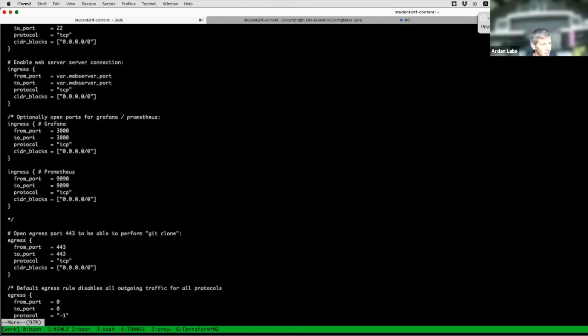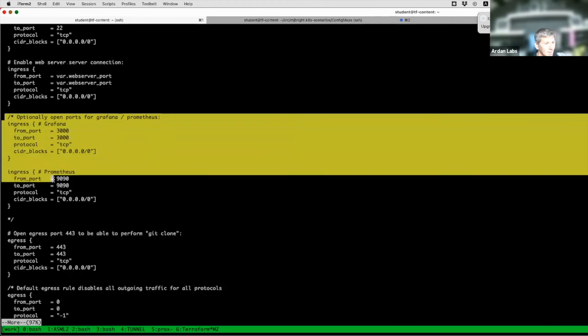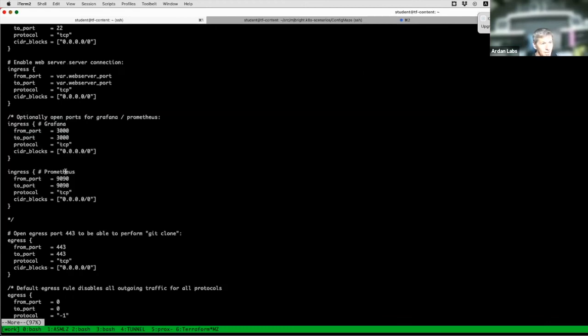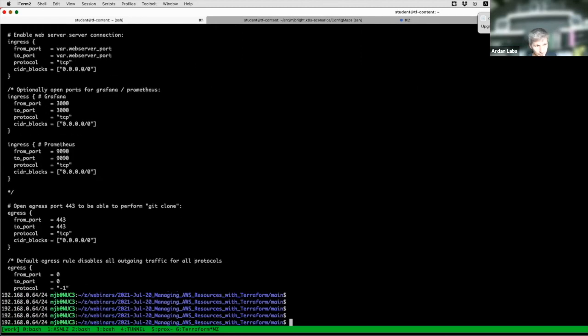And in comment, I put some ingress rules for Grafana and Prometheus, though my recommendation would be not to open those up, especially unsecured, rather to use an SSH tunnel or VPN or something.